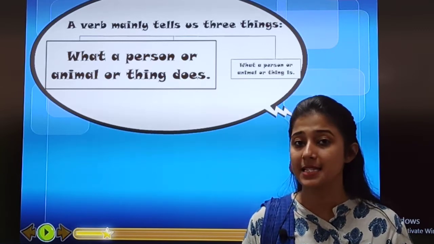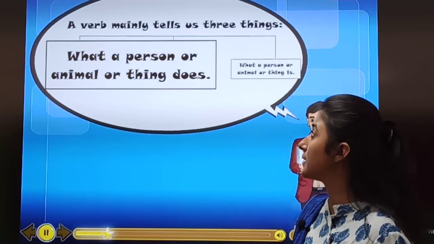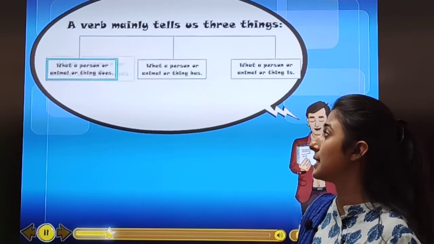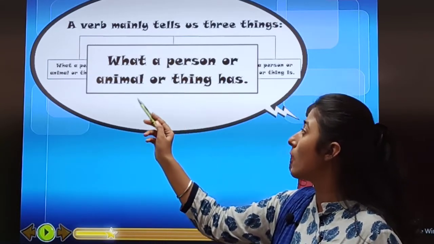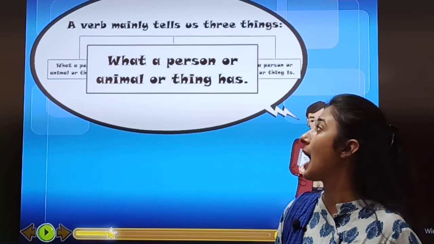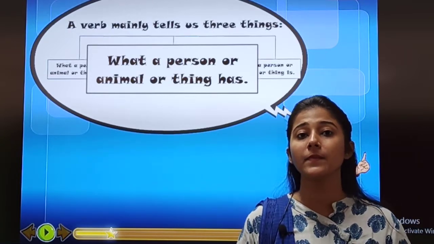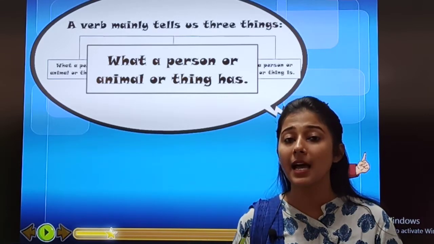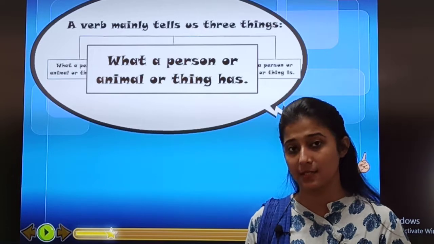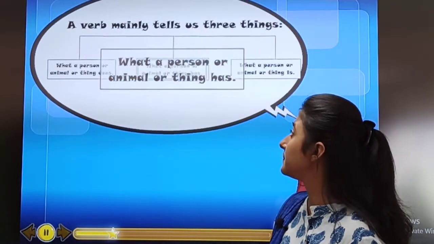What it does. Okay, the first thing. Second thing, what does the verb tell us? What a person or animal or thing has. What does a person, animal or thing have? What it has. Okay. Next, third thing, let us see.